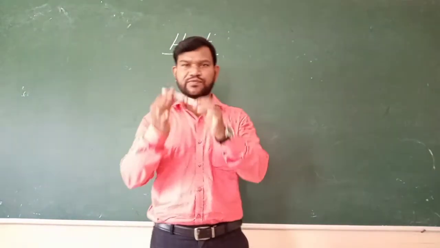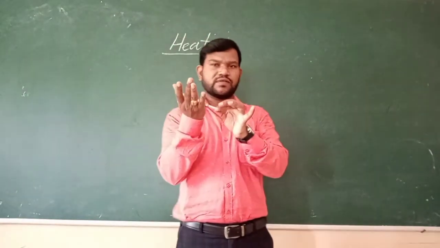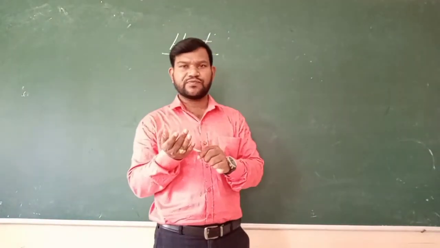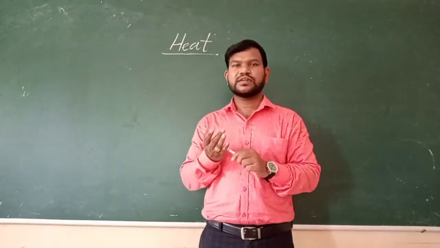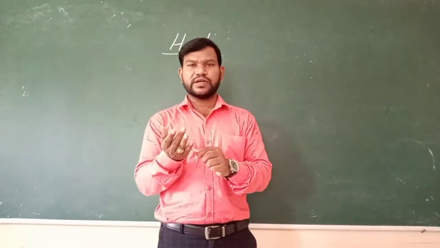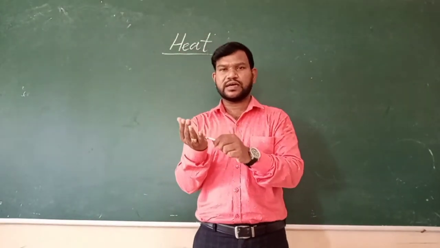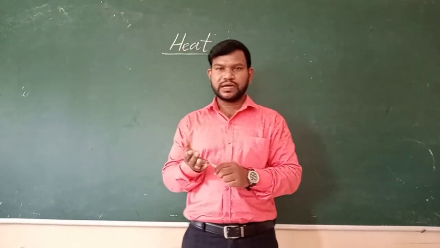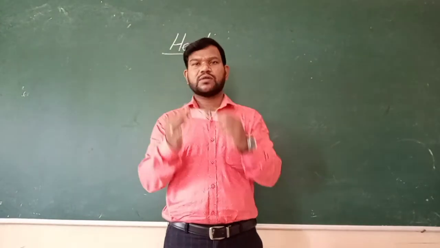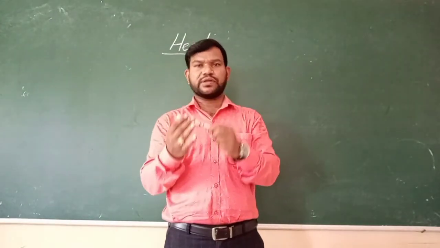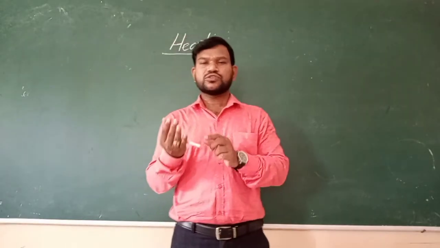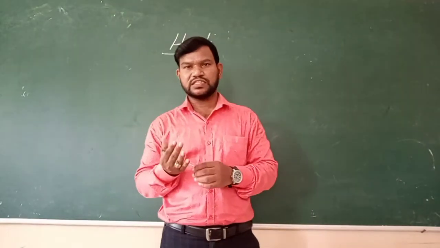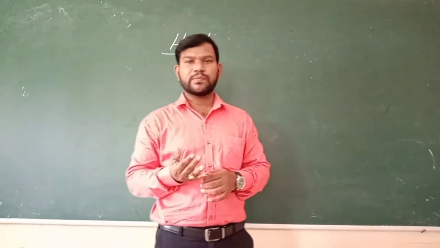These two objects have different temperatures. When this iron object is in contact with our hand, our body temperature is different and the iron object's temperature is different, right? So immediately, students, when these two objects contact each other, the heat energy flows from one body to another body. Our body temperature is higher compared to the iron object's temperature. It has a lower temperature and our body temperature is high. So heat energy flows from the high temperature body to the low temperature body.